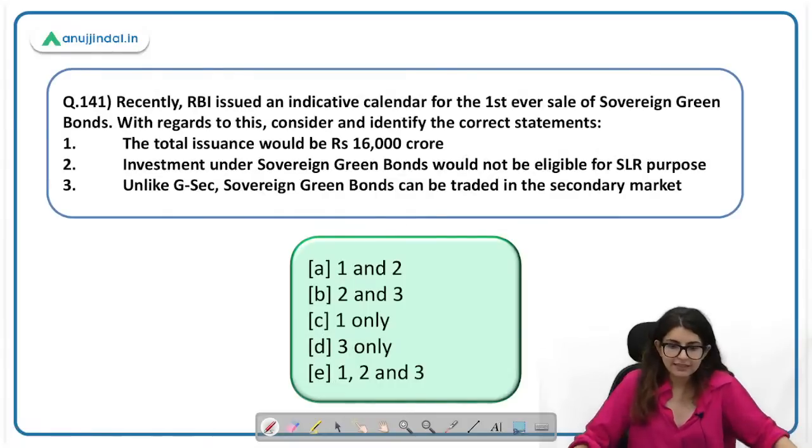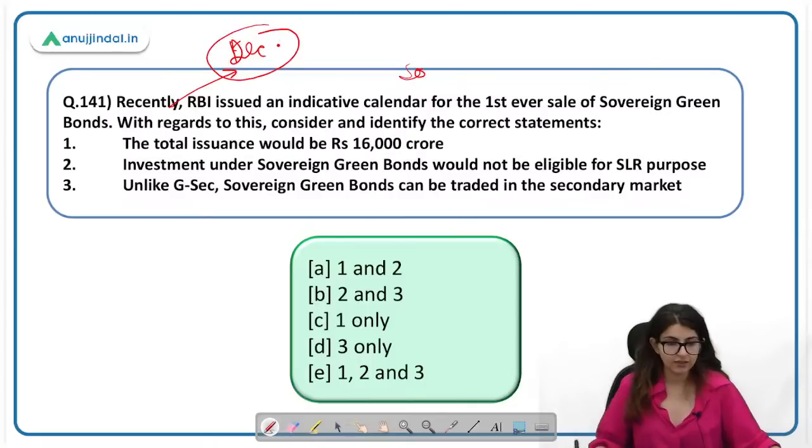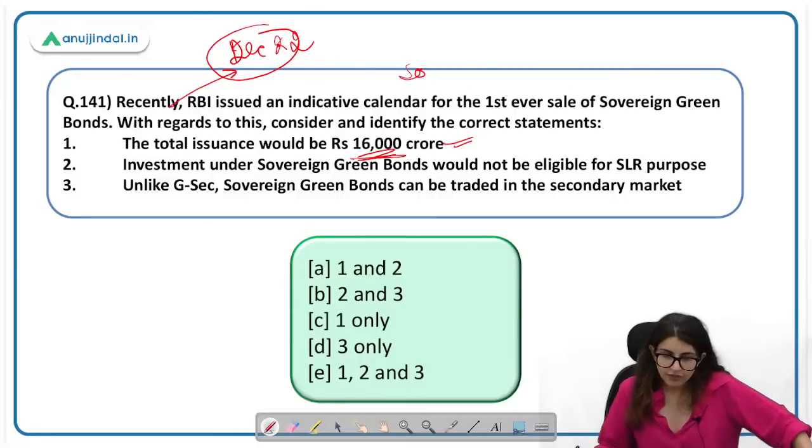Okay. Recently RBI issued an indicative calendar for the first ever sale of sovereign green bond. ये पुराने sovereign green bond की बात हो रही है. So January और December का डेटा है ये. December 2022. The total issuance would be 16,000 crore. Previous year की बात हो रही है. This is correct. Investments under sovereign green bond would not be eligible for SLR purpose. This statement is incorrect. It is eligible for SLR purpose.